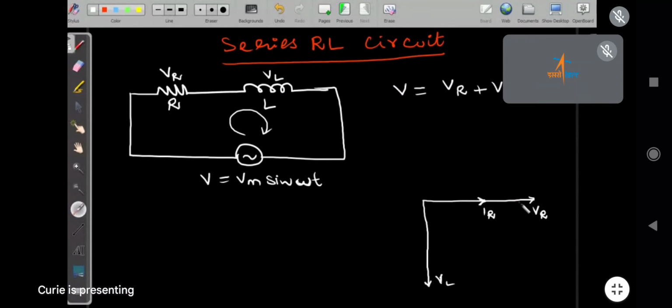Correct. See here, we will take the resistor current as the reference. We always take the angle anti-clockwise. So if you move like this, then the current and the voltage are leading here. Divya, you understand?